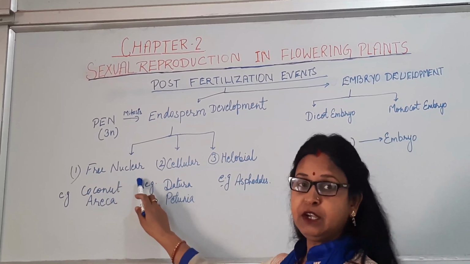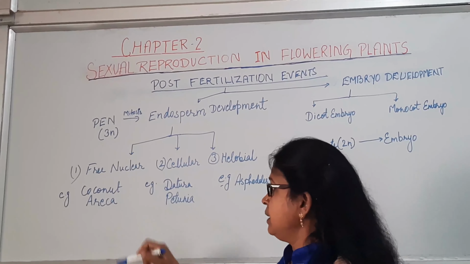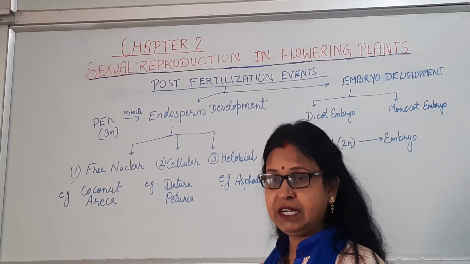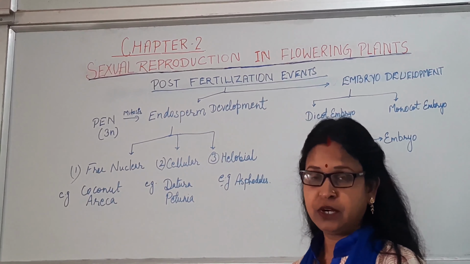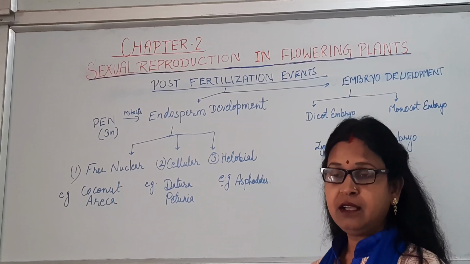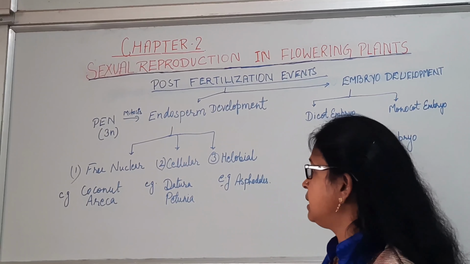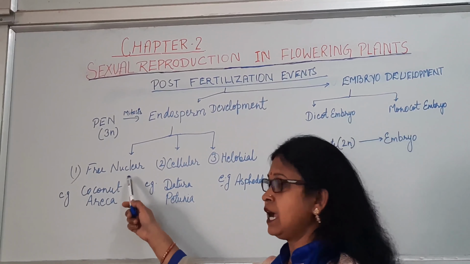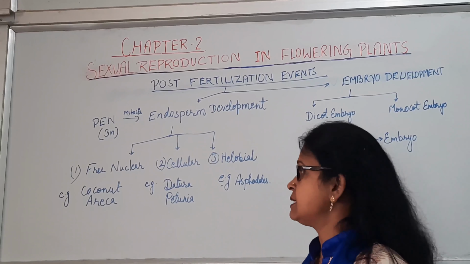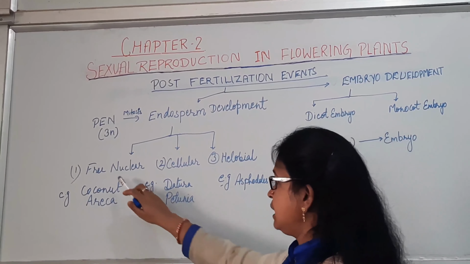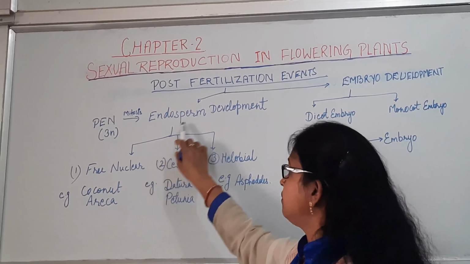In the free nuclear type of endosperm, the first division of the nucleus gives rise to two nuclei, and the karyokinesis is not followed by cytokinesis. Only free nuclei are present inside the embryo sac, and that's why it is known as free nuclear type of development.